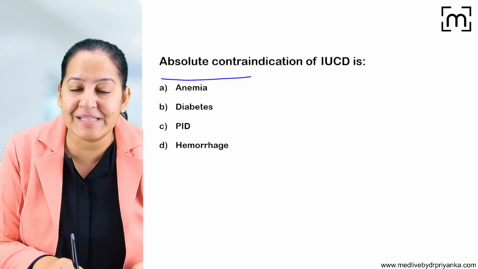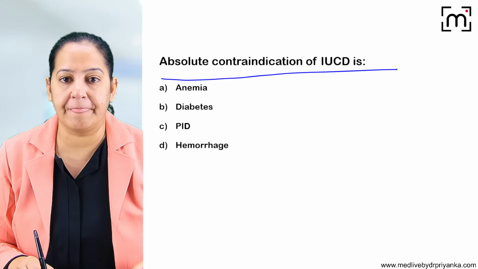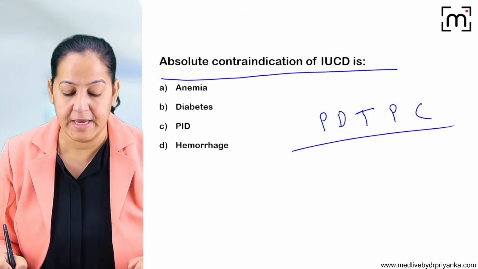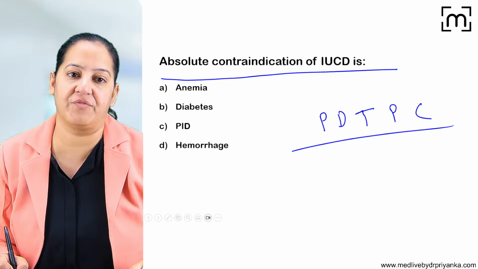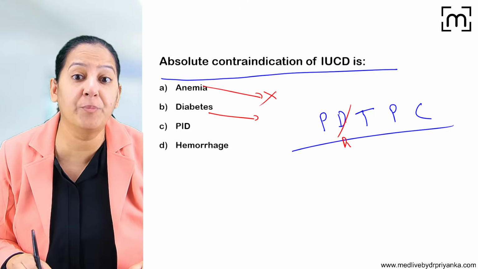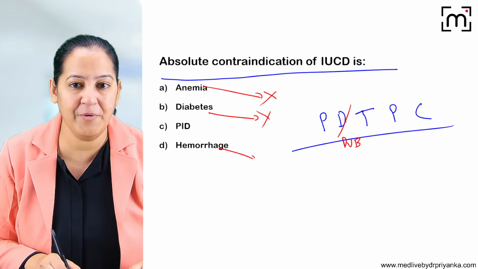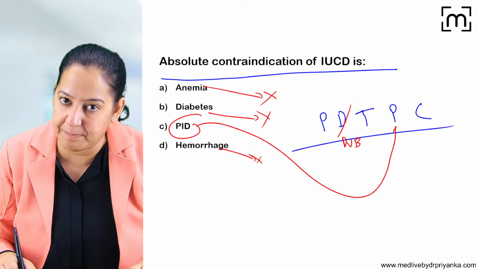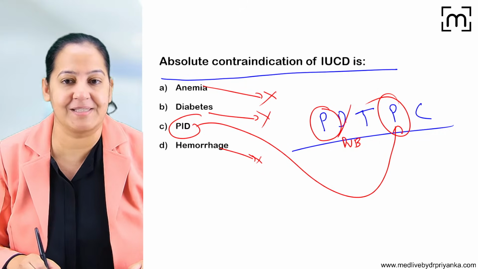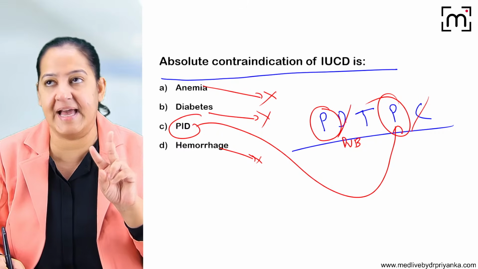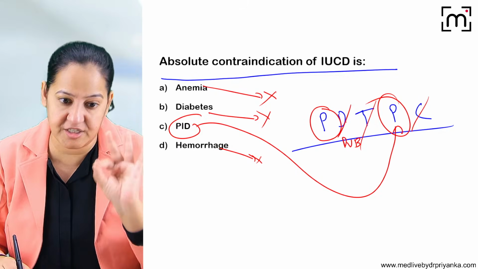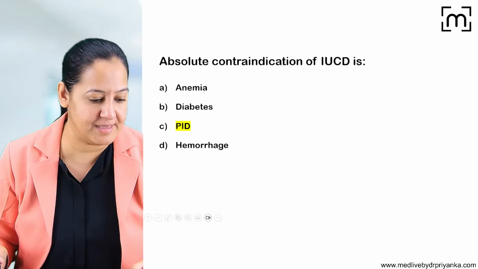Which of the following is the absolute contraindication of IUCD? I told you a mnemonic: Please don't try to put condom. So these are the 5 absolute contraindications of IUCD. Does it contain anemia? No. Does it contain diabetes? D is not diabetes, D is DUB. No. Does it contain hemorrhage? No. But does it contain PID? Yes. One of the P is pregnancy and puerperal sepsis, and one is PID. The two cancers are there. C is cancer: cervix cancer and endometrial cancer. T is trophoblastic disease. So learn the absolute contraindications at the tip of your tongue. So PID is the correct answer.